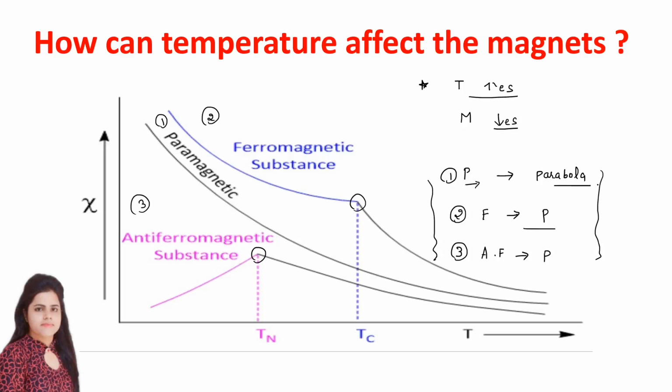Paramagnetic substances simply show a parabola graph. Ferromagnetic substances first show a gradual decrease, and then they behave like paramagnetic substances. In antiferromagnetic substances, first it will increase, but then it also shows paramagnetic behavior.